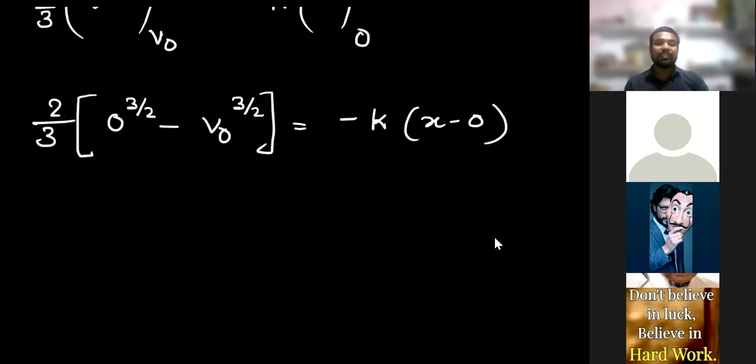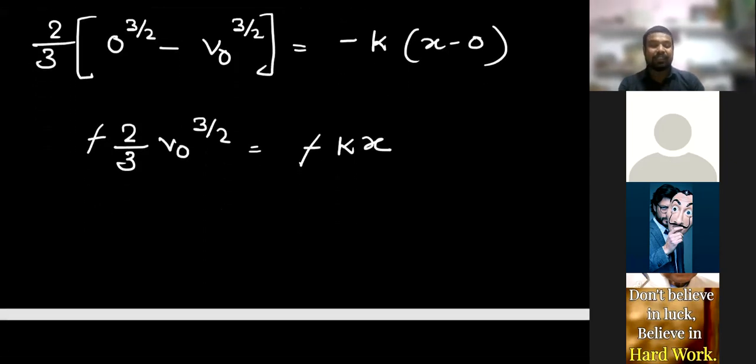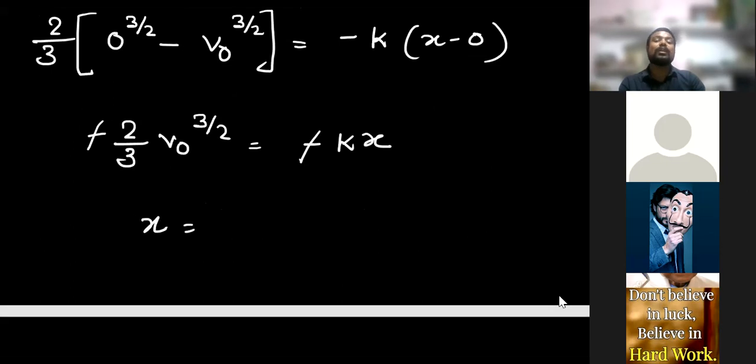So my dear friends, 0 to the power something is 0. And 0 minus something is always negative, right? So minus 2 by 3 into v naught to the power 3 by 2 is equal to minus kx. Am I right or wrong? Minus minus cancel out, and the result is x, this total distance is 2 by 3 v naught to the power 3 by 2.